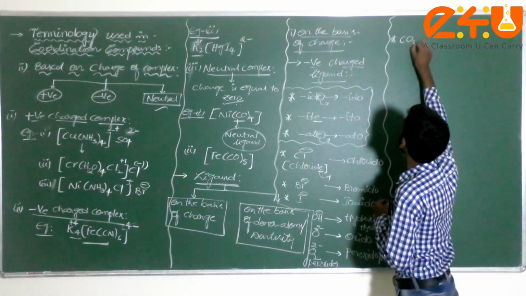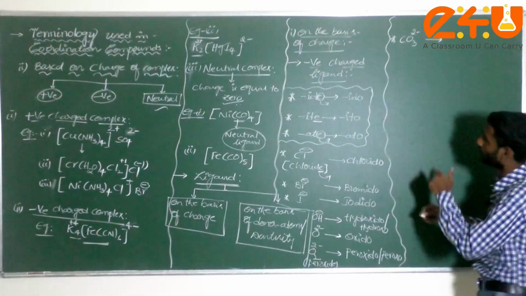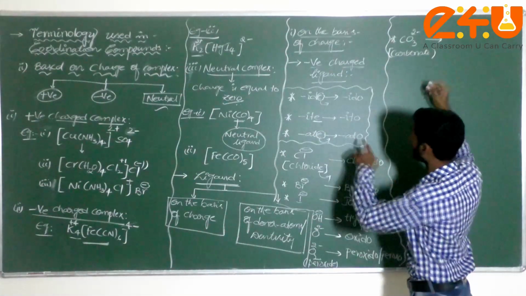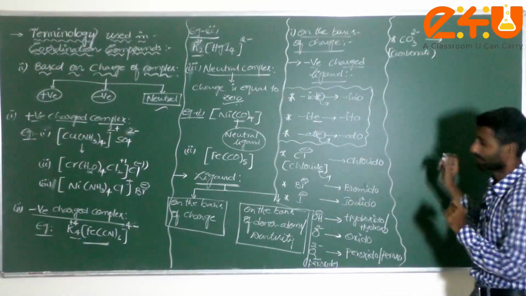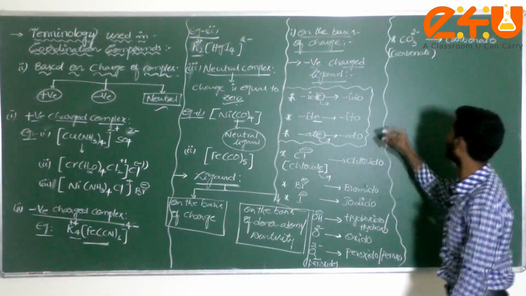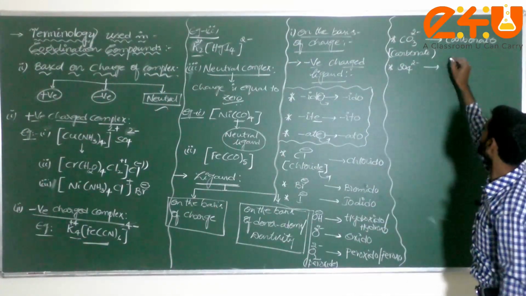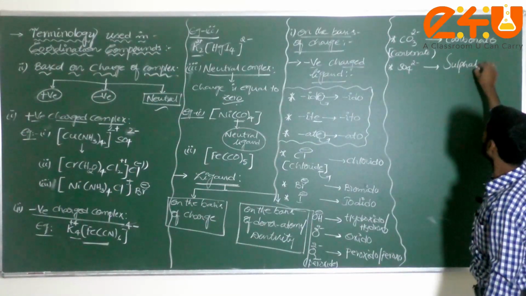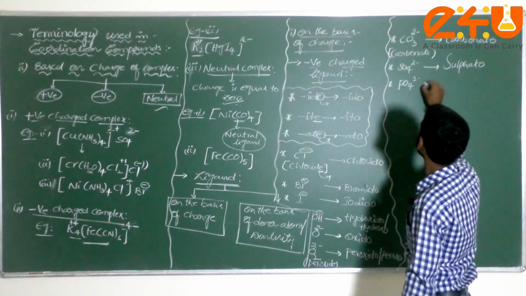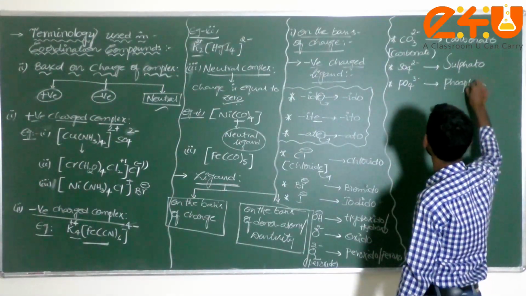Next one, CO3 2 minus, called carbonate. Check it here: carbonate, 'ate' becomes 'ato'. Correct or not? Then how to write here? Carbonato. Next, everything is common. SO4 2 minus is called sulfate, and sulfate becomes sulfato. Next one, PO4 3 minus, called phosphate. This is now called phosphato.